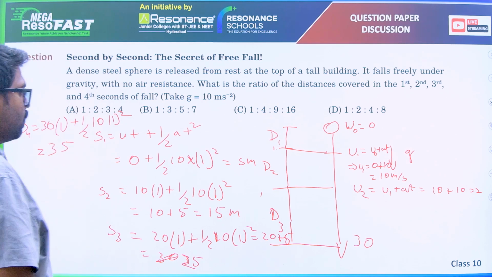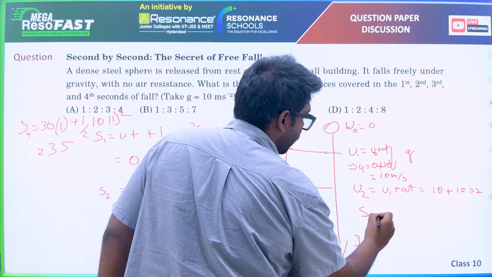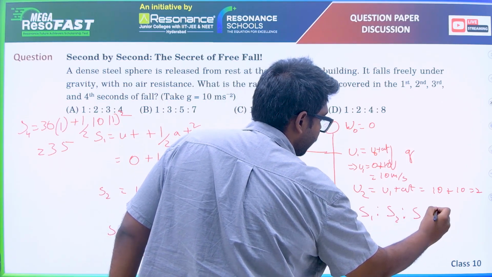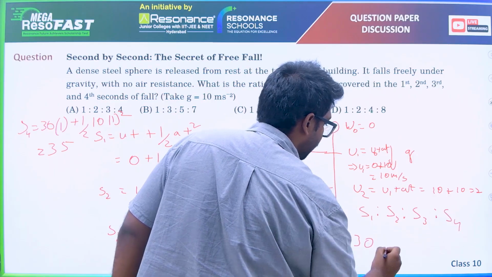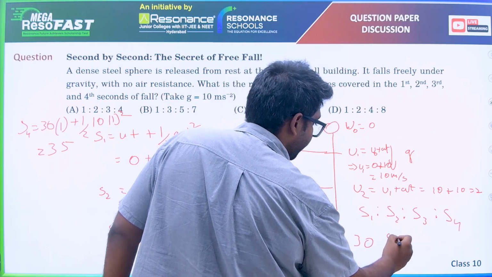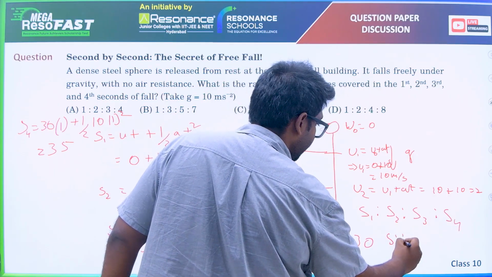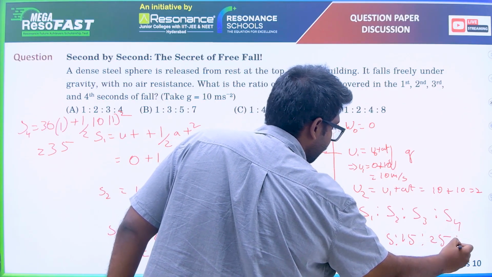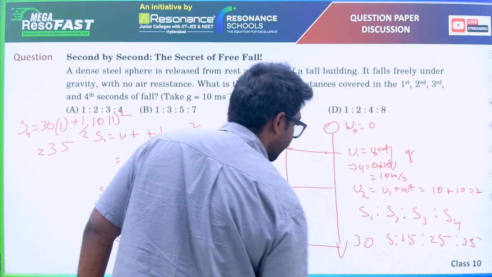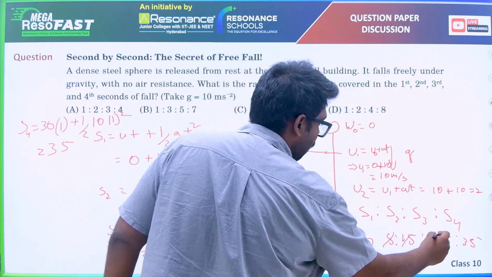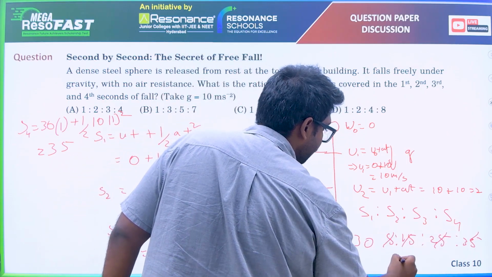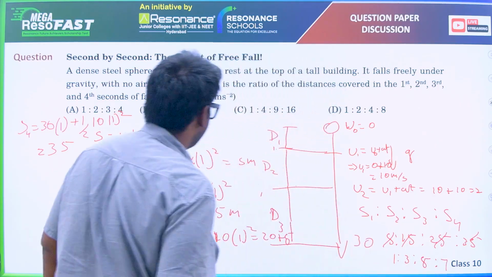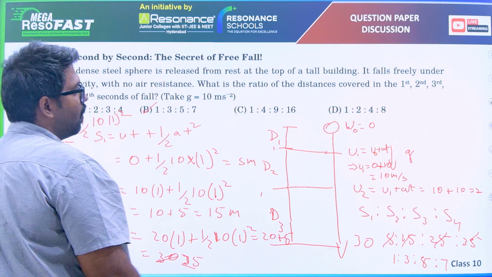So what is the ratio? S1 is to S2 is to S3 is to S4 will be 5 is to 15 is to 25 is to 35. That is 5, cancel all 5's in it. It is 1 is to 3 is to 5 is to 7. That is your answer. Okay.